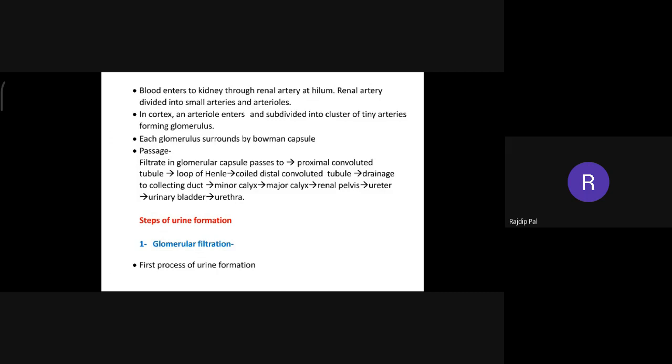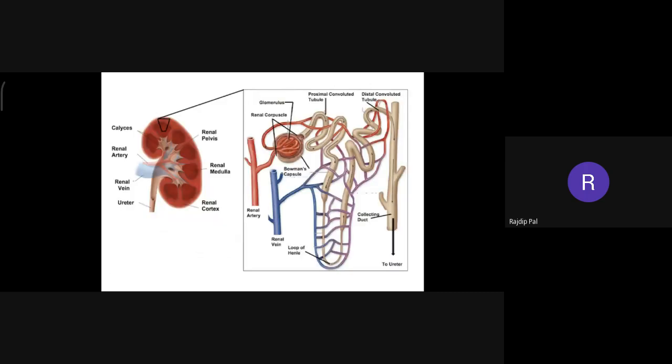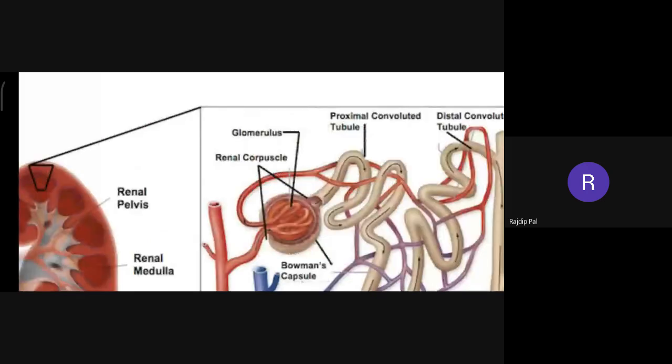Glomerulus means the artery is forming the glomerulus only. Here you can say this glomerulus is formed by a small tiny artery.